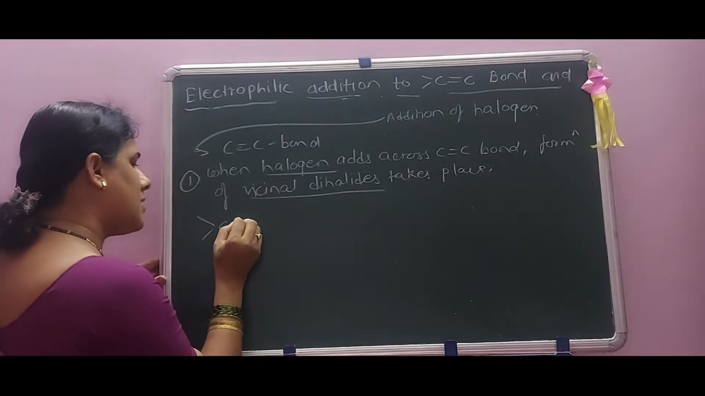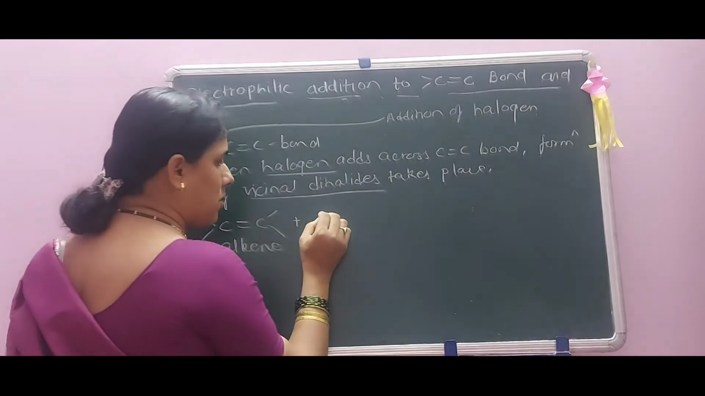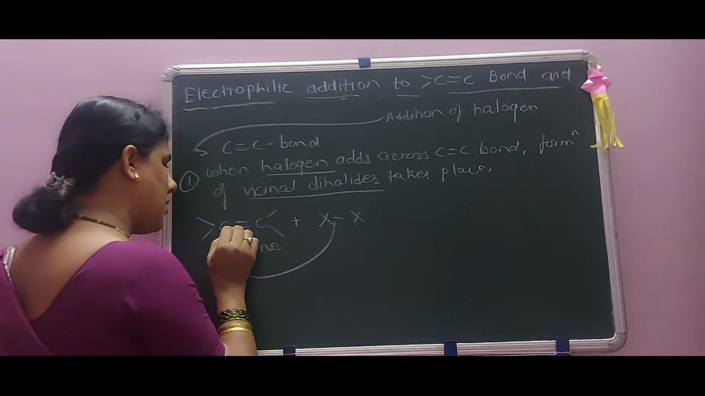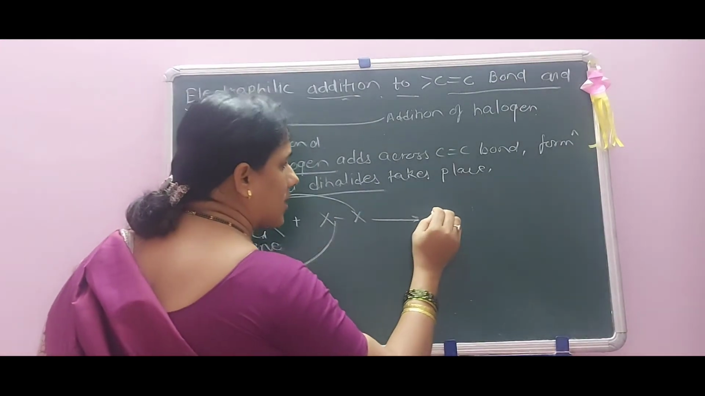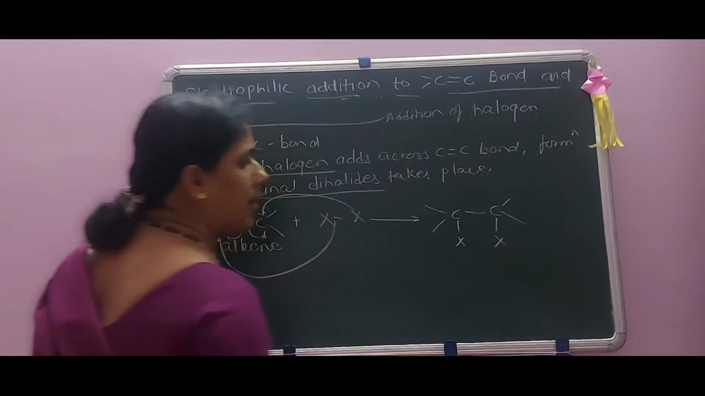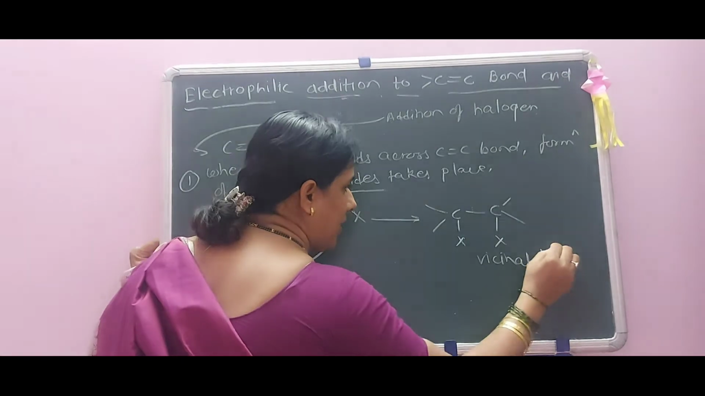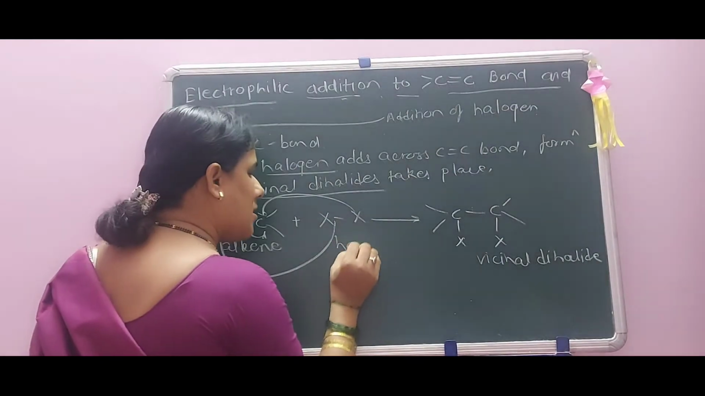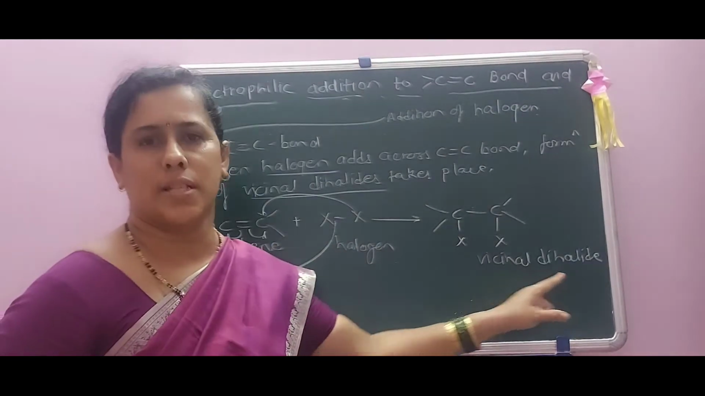See the reactions. This is a carbon-carbon double bond here. This is alkene. Okay, plus halogen considered as X. Now this X gets added to here. This double bond is broken here. This X gets added to here. That is CX and CX here. Okay, this is the formation of a vicinal dihalide. Okay, when halogen is added across the double bond, there is formation of vicinal dihalide from alkene.